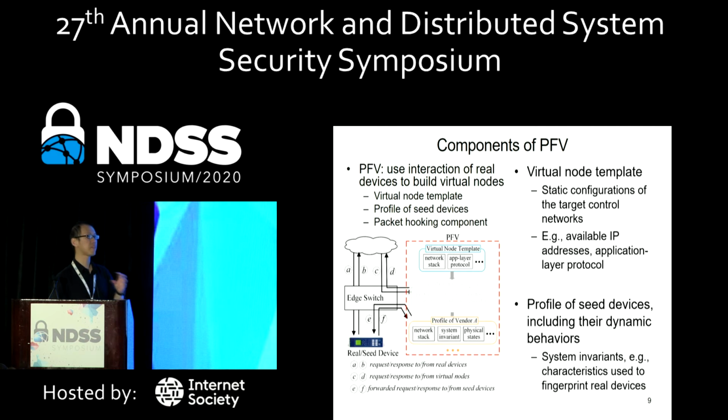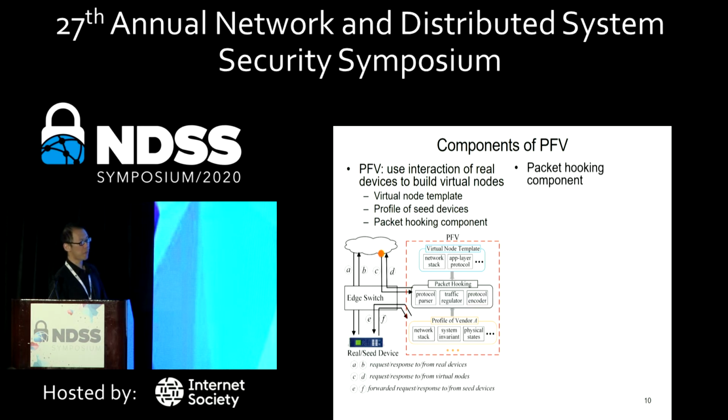And then we select some of the physical devices used by the power system as seed devices. We need to profile the seed device's dynamic behavior. In our paper, we cover certain aspects of that behavior, but the most critical one is the system invariant. That's usually the characteristic that can be used to fingerprint the real devices.